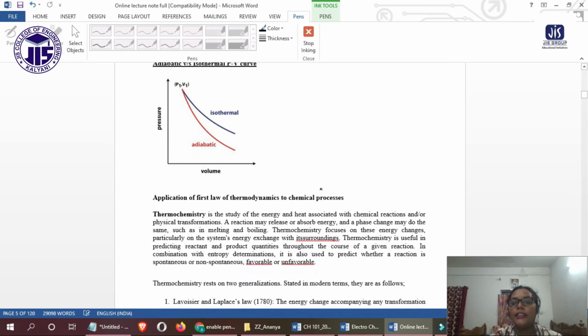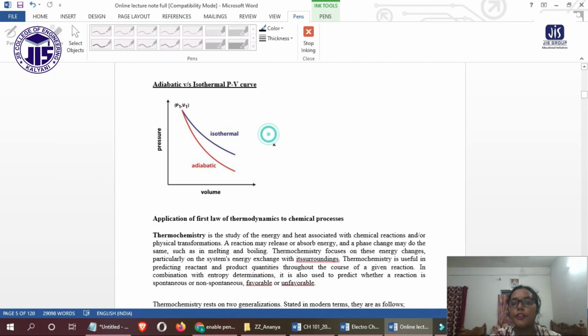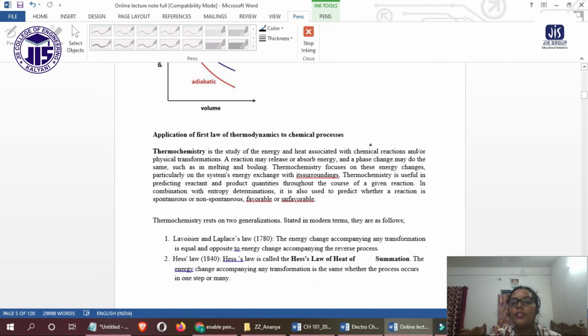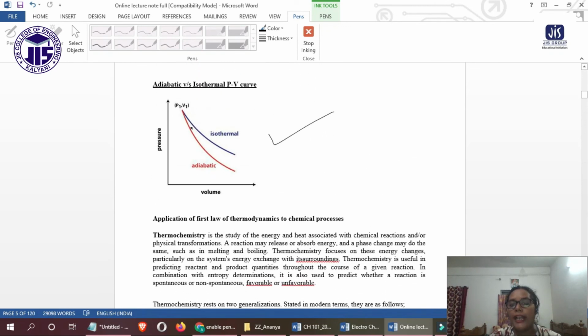This is the graph that we have, adiabatic versus isothermal PV graph. You can see the adiabatic graph has this steeper slope-like structure, and for isothermal we have this type of blue graph. The blue graph indicates the isothermal process, and the red graph is the adiabatic graph. Along the x-axis we have the volume, and along the y-axis we have the pressure.